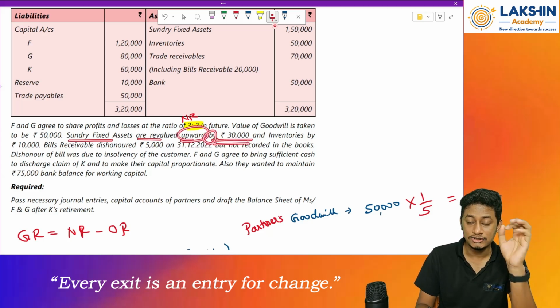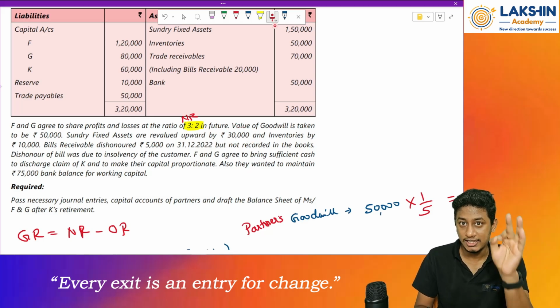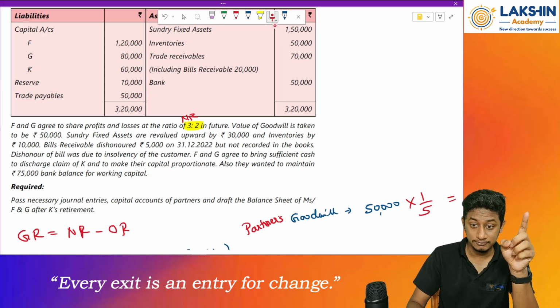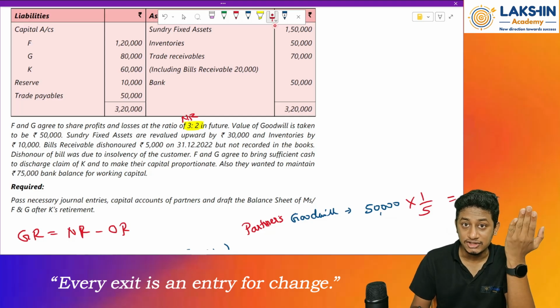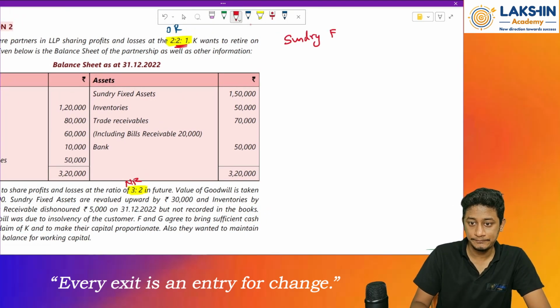So that means the amount of rupees 30,000 is the net increase, right? From 1,50,000 it has increased to plus 30k, rupees 1.8 lakhs. Whenever the value of an asset increases, we will debit the account. So sundry fixed assets account debited.